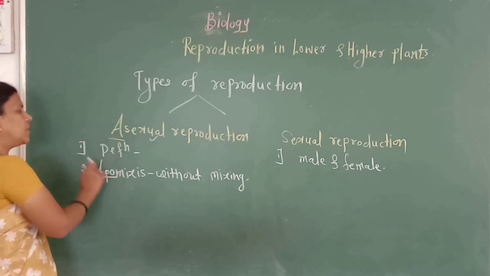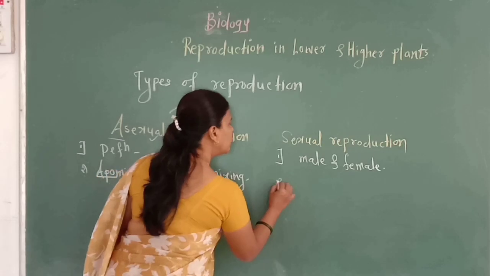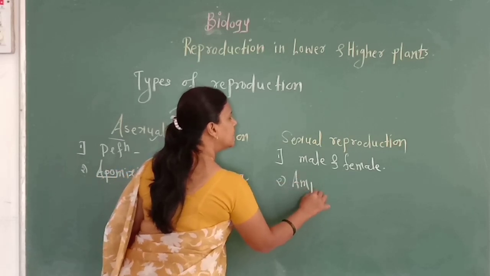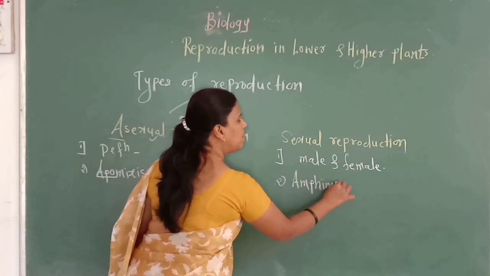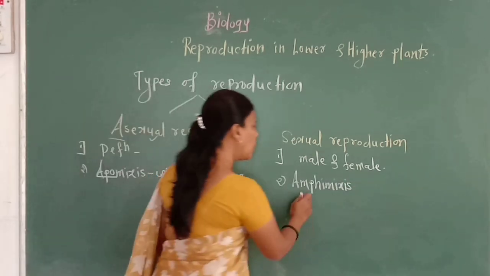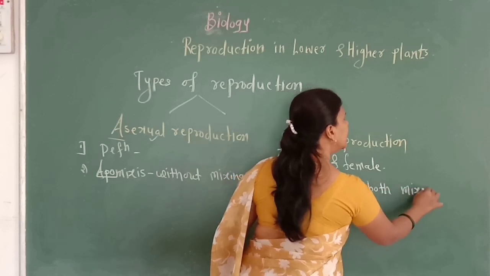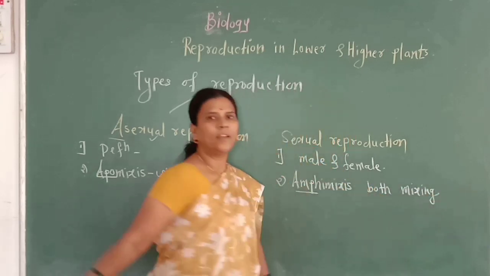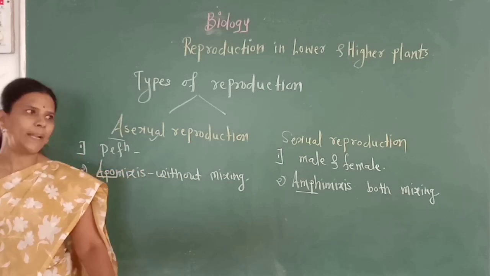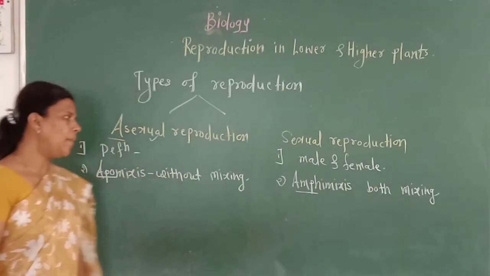Then sexual reproduction is called amphimixis. Amphimixis is also a Greek word. Amphi means both and mixis means mixing. That is, there is fusion or union of male and female gametes. So sexual reproduction is also called amphimixis.